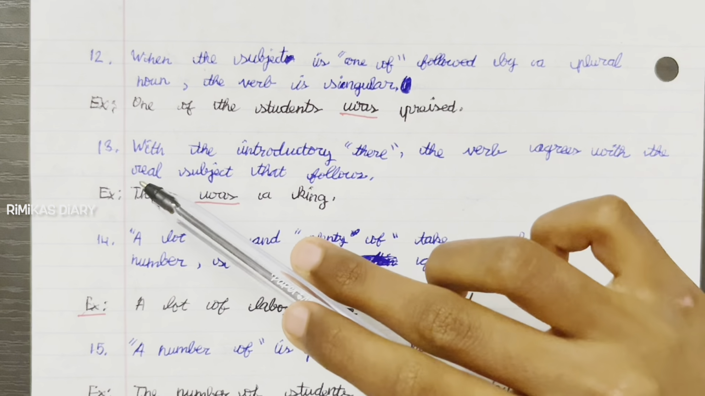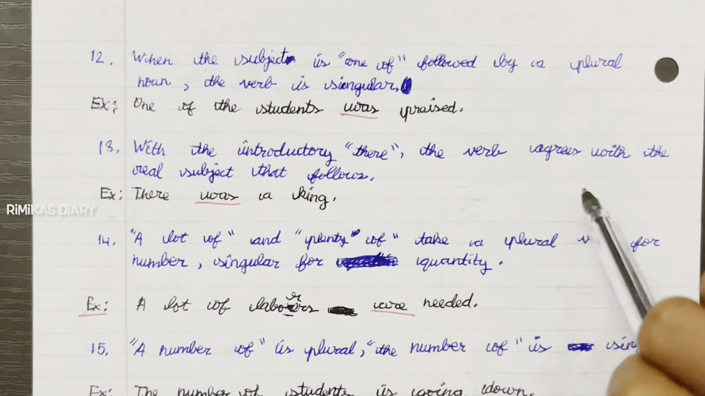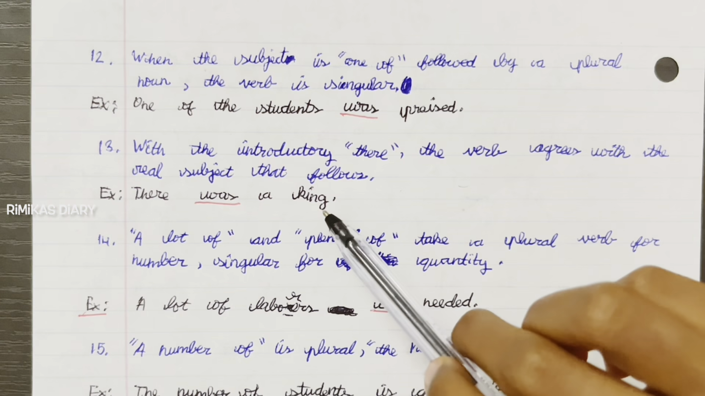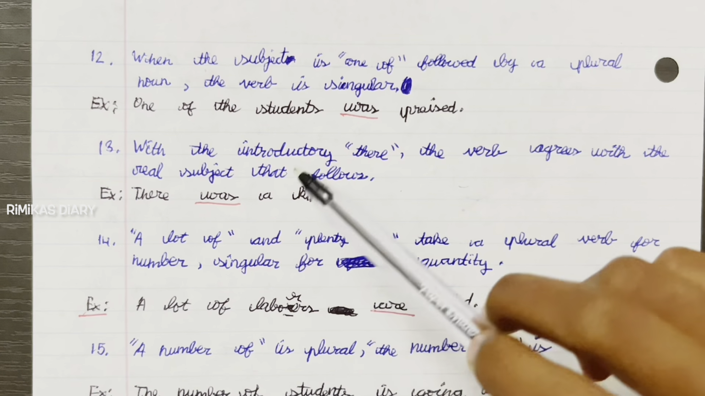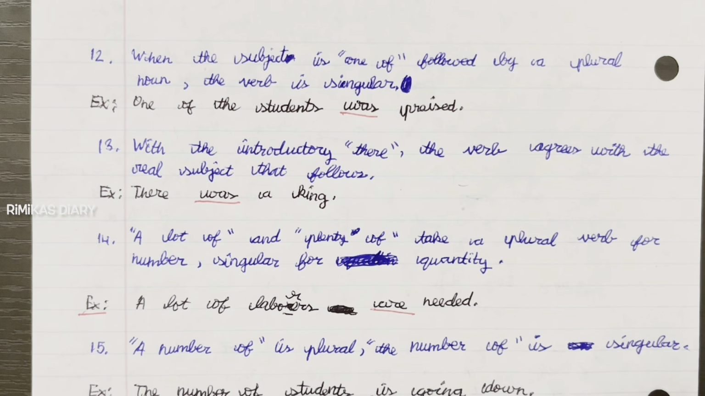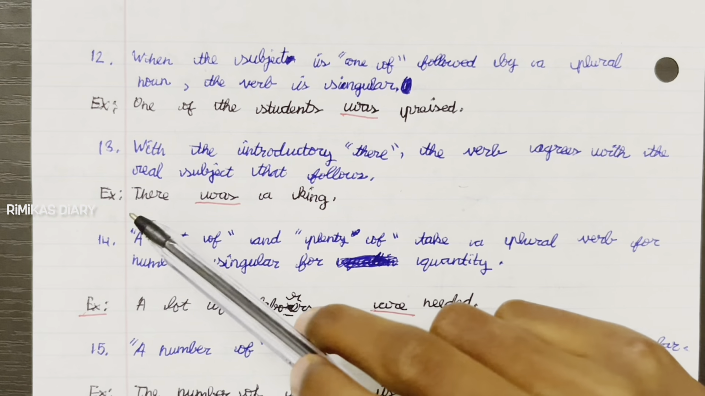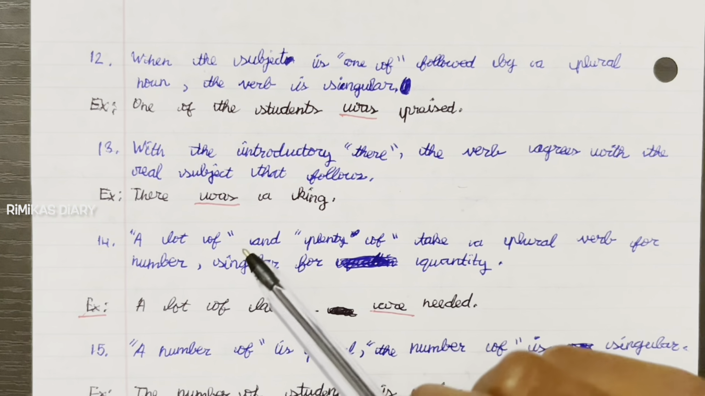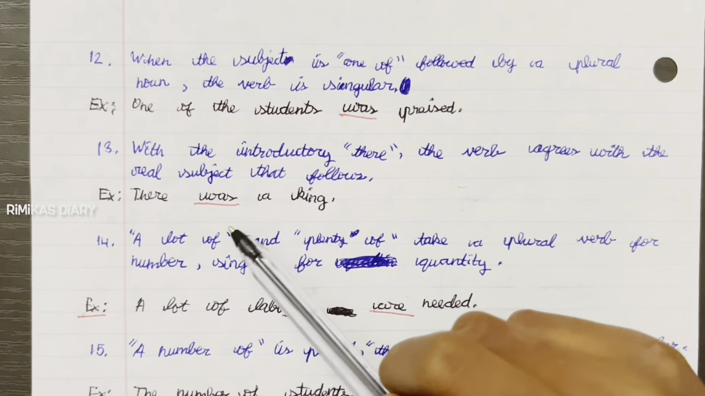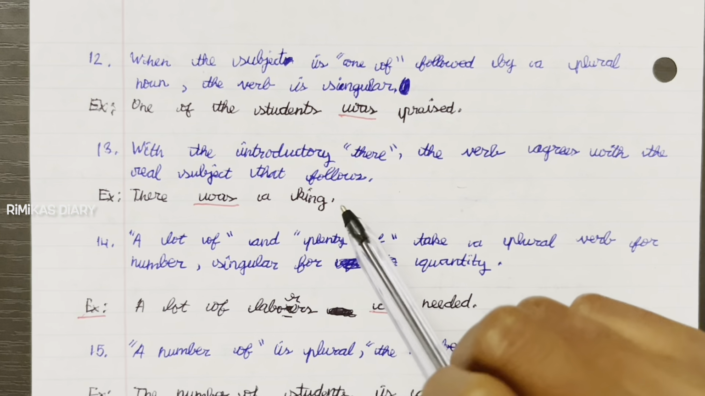Next, 13th rule. With the introductory there, the verb agrees with the real subject that follows. Example, there was a king. So here, it started with there, but the verb follows the real subject, which is king. So here, king is singular, so we wrote a singular verb. So there was a king.